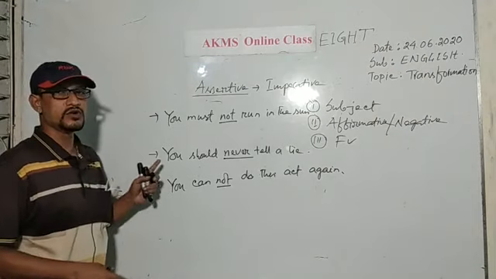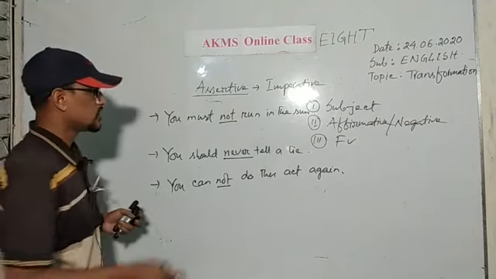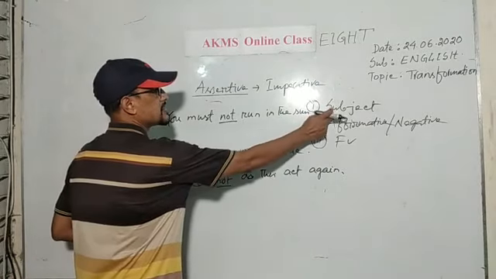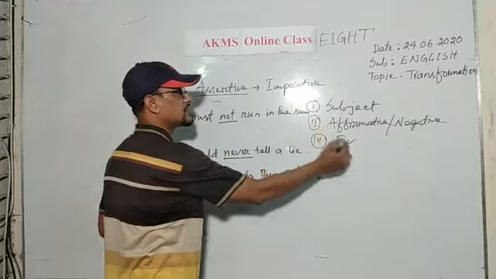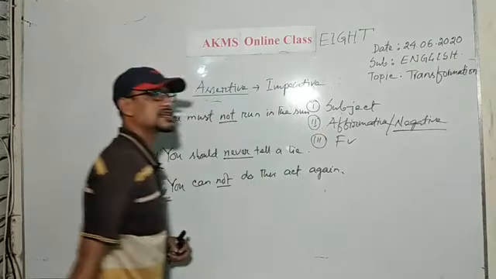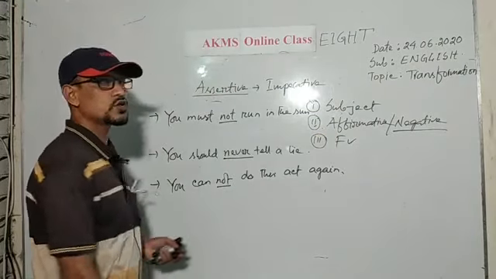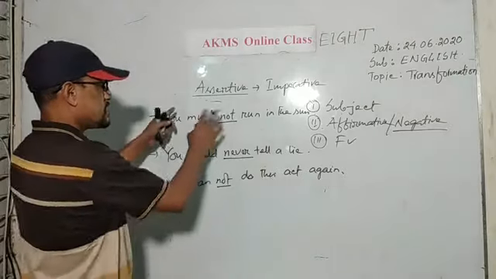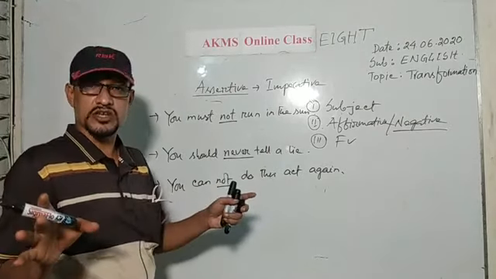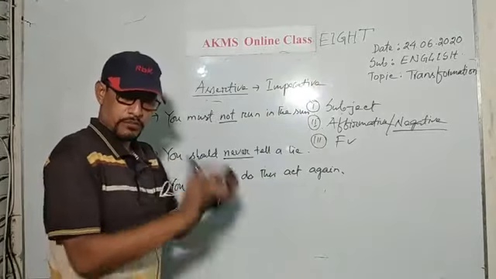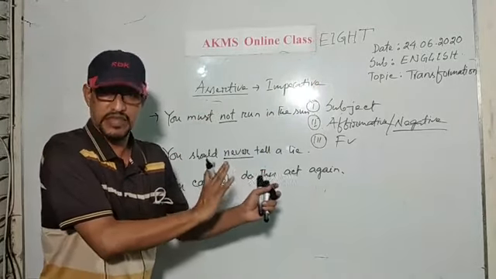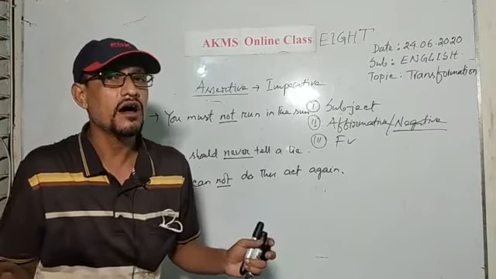And I have used you as the subject. So I have identified the subject here, okay? And I have identified that the sentence is in negative form. So what will you do? That means you are prohibiting someone. I am prohibiting you to do something, to do some act.